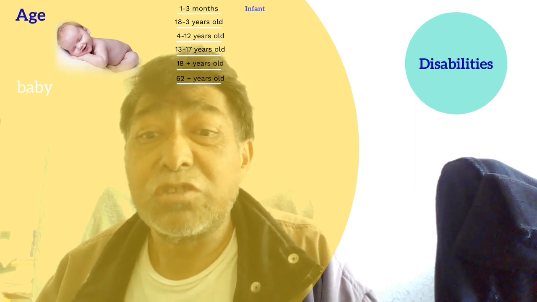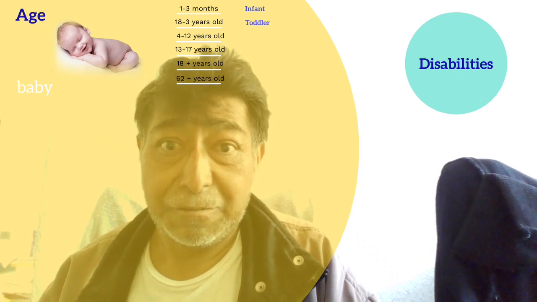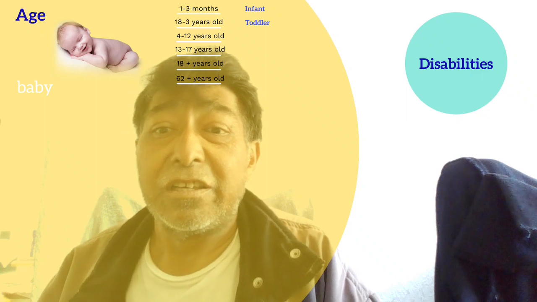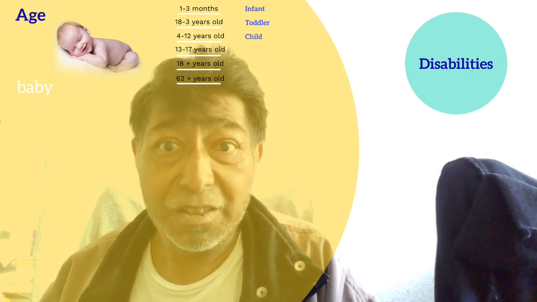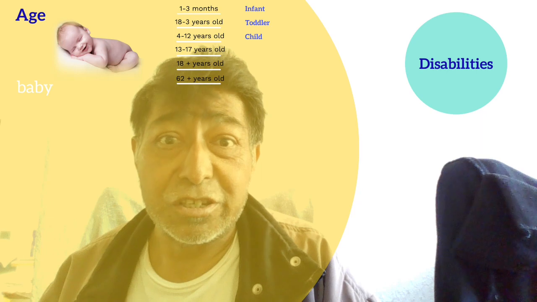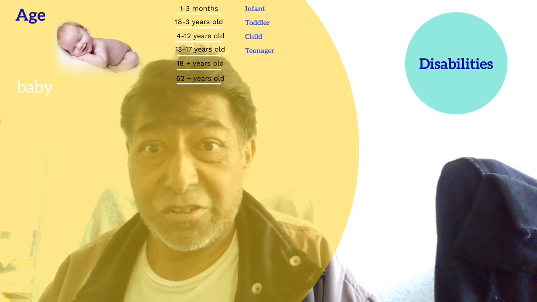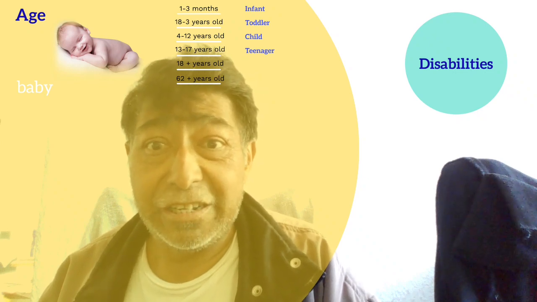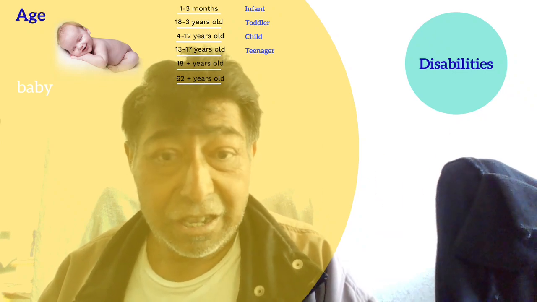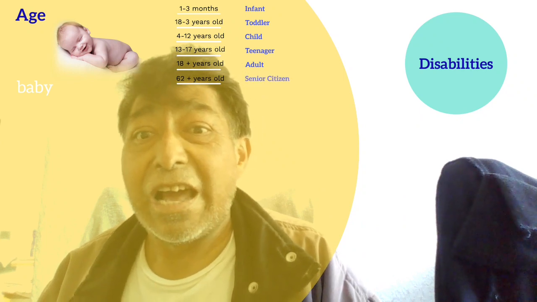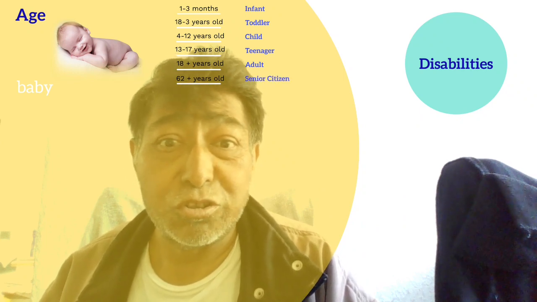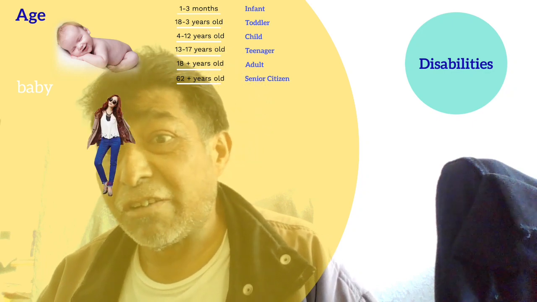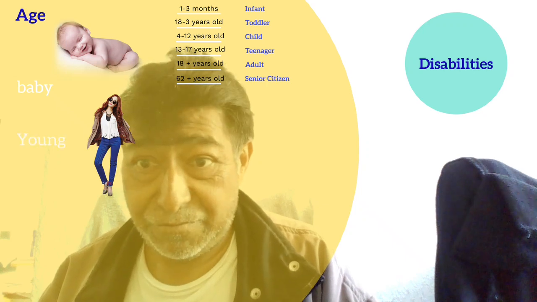From 1 to 3 years old, they are called infants. From 1 to 3 years old is called toddler. From 4 to 12 years old is called child. From 13 to 17 years old is called teenager. From 18 and up, it is called adult. And from 62 years old, it is senior citizen. Okay?